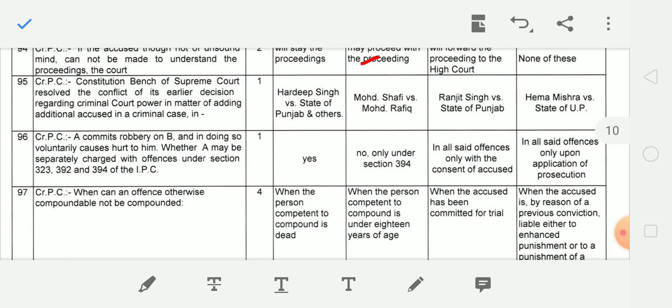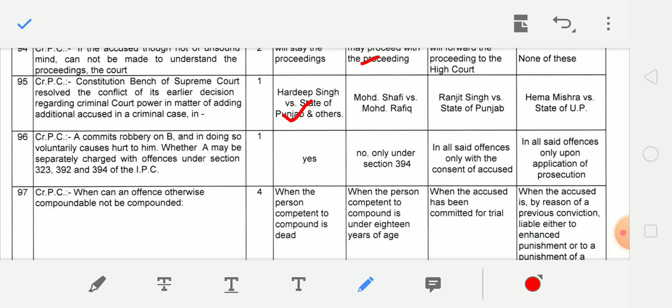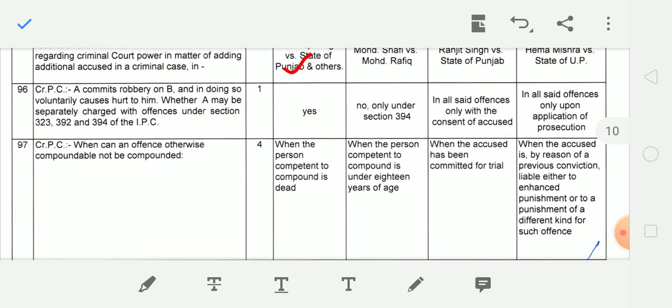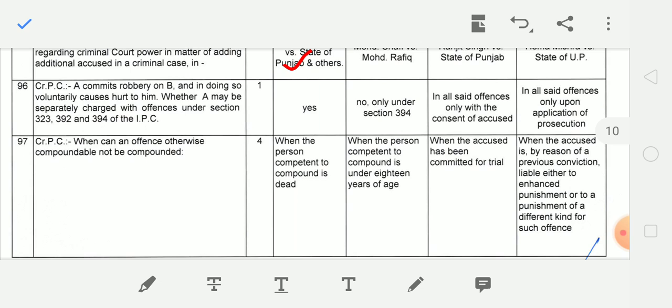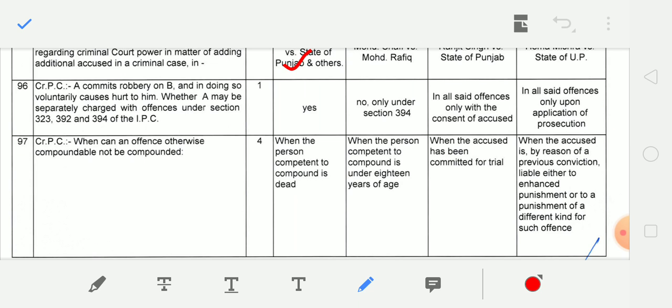Next question. The Constitution Bench of the Supreme Court resolved the conflict of its earlier decisions regarding a criminal court's power in the matter of adding additional accused in a criminal case, in Hardeep Singh versus State of Punjab. Next question. A commits robbery on B and in doing so voluntarily causes hurt to him. Whether A may be separately charged with offences under sections 323, 392 and 394 of IPC? Yes.